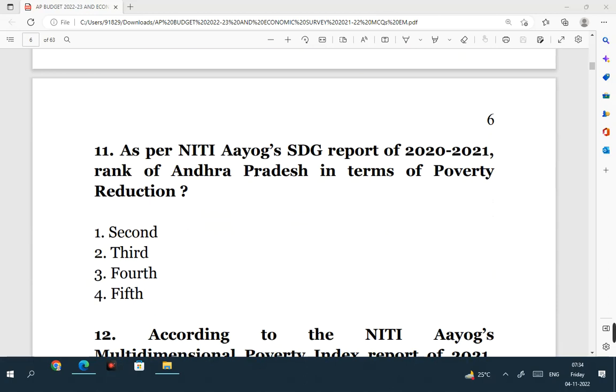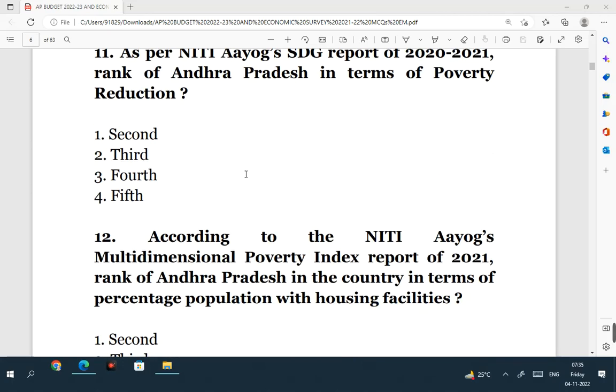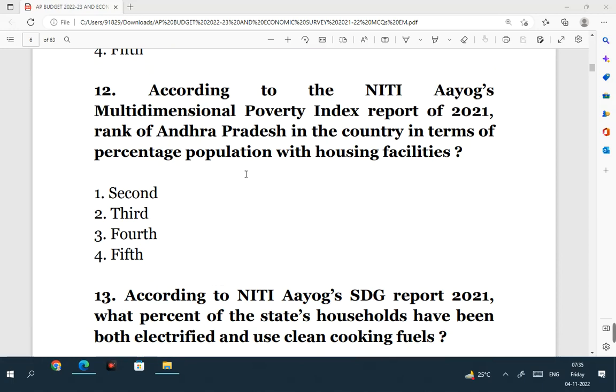As per Niti Aayog's SDG report of 2021, I said this is the third edition. Rank of Andhra Pradesh in terms of poverty reduction. So Andhra Pradesh ranked number 5 in terms of poverty reduction as per this edition of 2021. So answer is 5th.